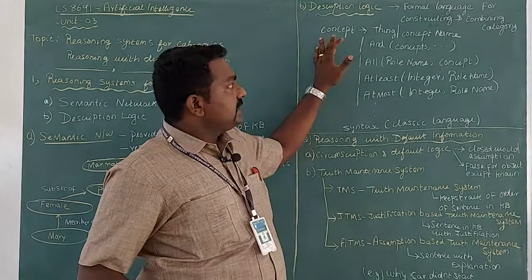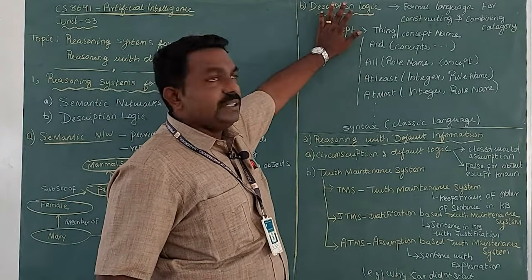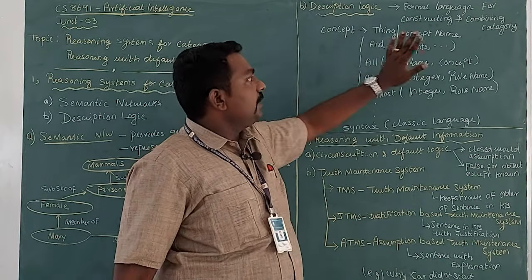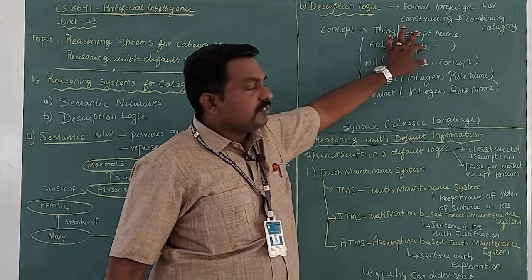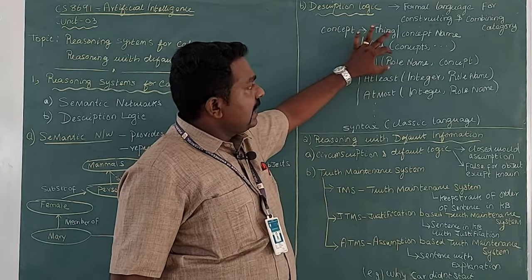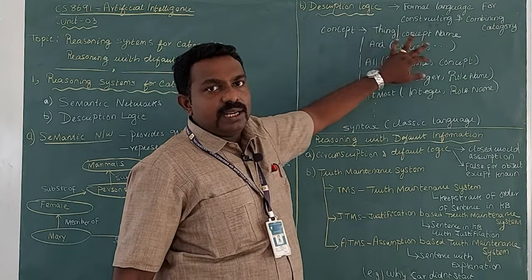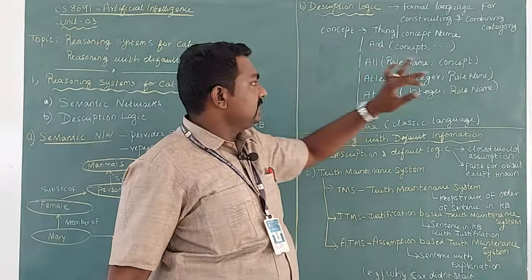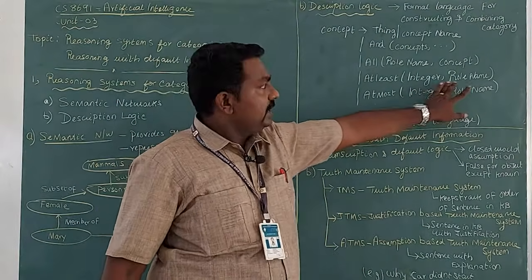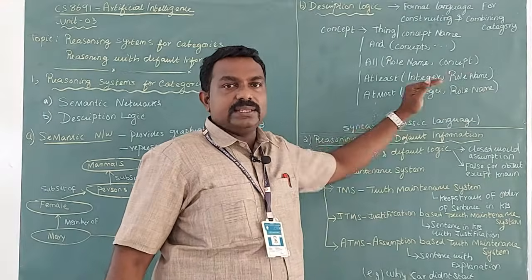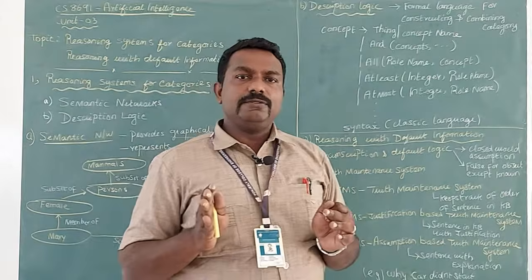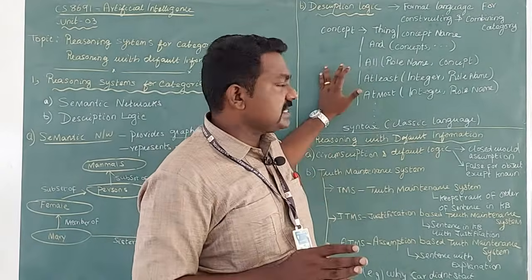So here is an example concept. If you see, a concept consists of many objects. You can have a thing and a concept name, or you can add more concepts with a comma. And if you take all, you will have a role name, comma, followed by concept or objects. Then at least, you must have an integer value, comma, a particular name. Like this, they have given a syntax for describing a formal language. This is just an example.